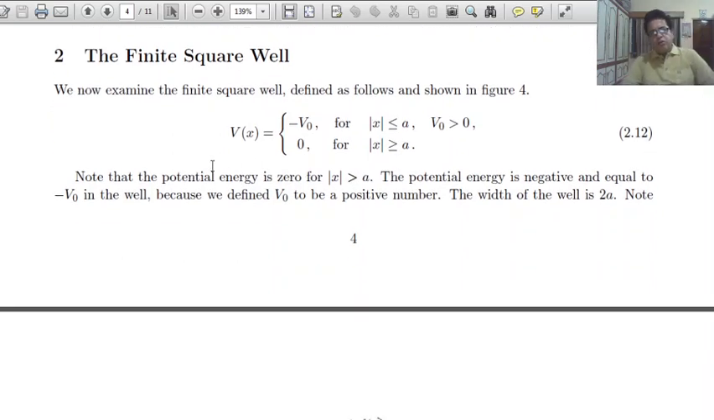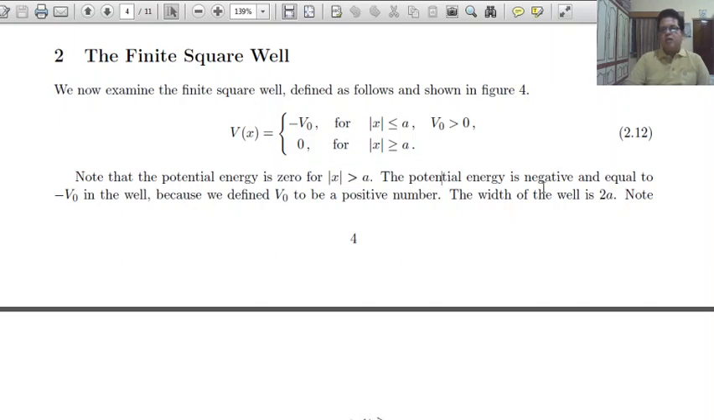Now the topic which we want to discuss today is the finite square well. What are the conditions on the potential? V(x) equal to minus V0 for magnitude of x less than or equal to a, where V0 is positive, so minus V0 is negative. And V(x) equal to 0 for magnitude of x greater than or equal to a.